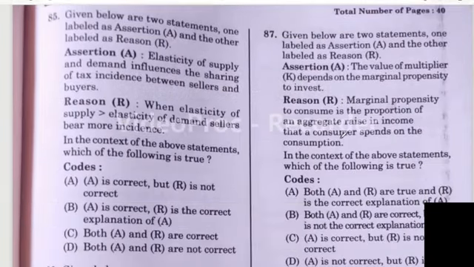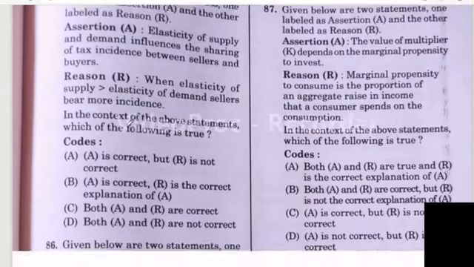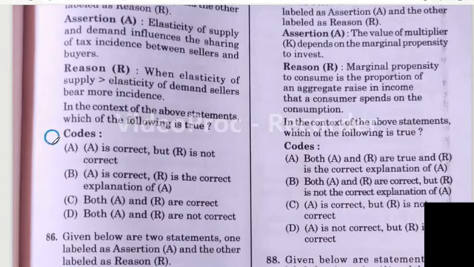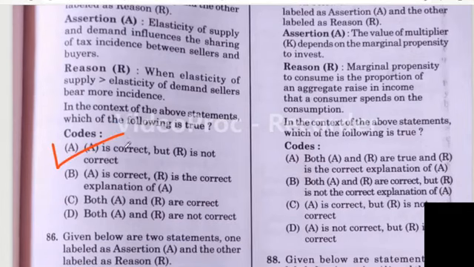Question number 85. Given below are two statements, one is labeled as assertion and the other is labeled as reason. Assertion: elasticity of supply and demand influences the sharing of tax incidence between sellers and buyers. Reason: when elasticity of supply is greater than elasticity of demand, sellers bear more incidence. For this question the right answer is option A. I think A is correct, but R is not correct here.